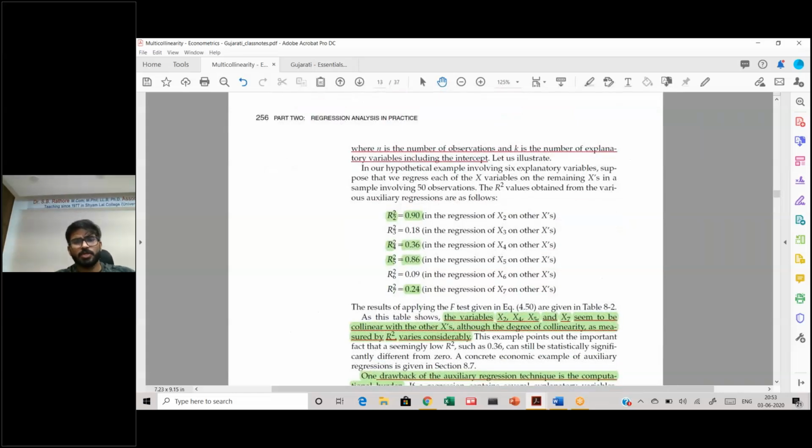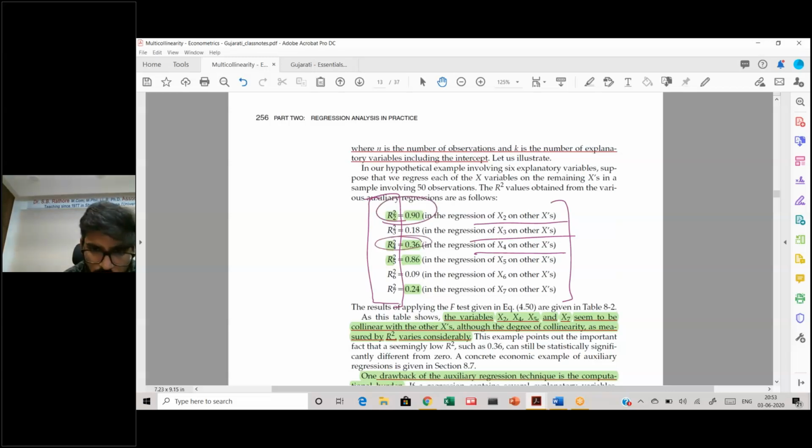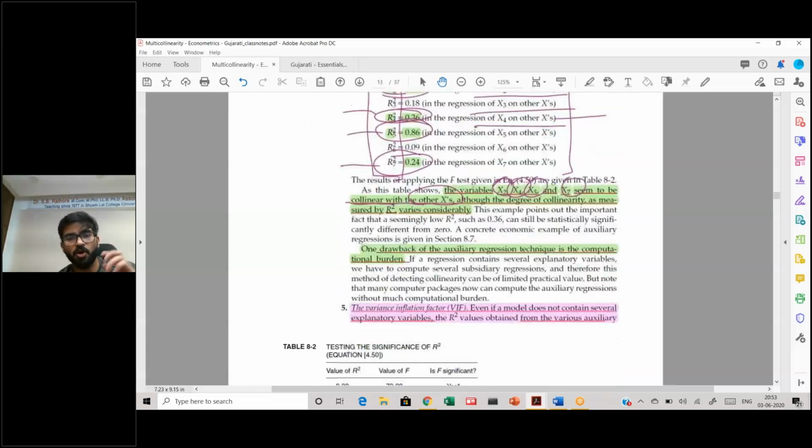So suppose we run those regressions and we have these 6 auxiliary regressions: x2 on all other x's, x3 on all other x's, x4 on all other x's. These are different regressions, and if you see, this is coming out to be quite huge, this is huge, not extremely huge, but still this is coming out to be significant, this is also quite large. So if you see, x2, x4, x5 and x7 seem to be collinear with all other x's, which is also measured by their R square.